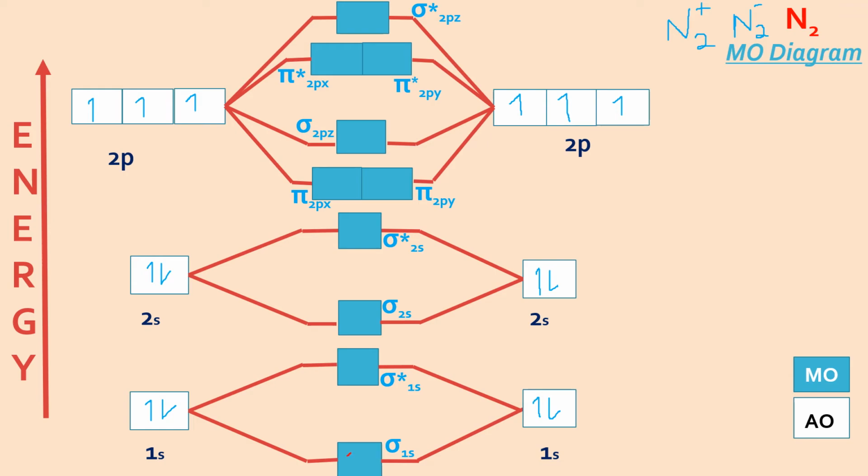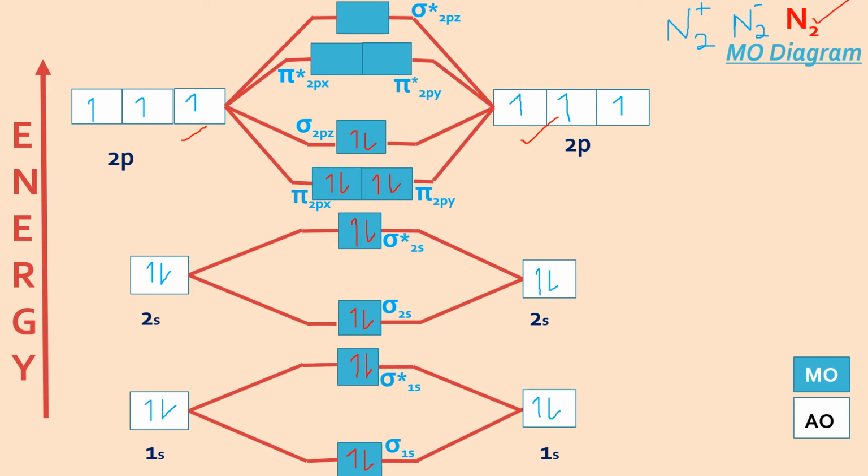So you have 4 electrons here in both 1s together. So 2 will come in the bonding MO and 2 will go in the anti-bonding MO. Simple. Same way for 2s, 2 here and 2 in the anti-bonding. Now I have 3 electrons here and 3 electrons here, total 6. So 1, 2, 3, 4, 5, 6. This is the complete MO diagram of the N2 neutral molecule. N2 we are discussing first of all.